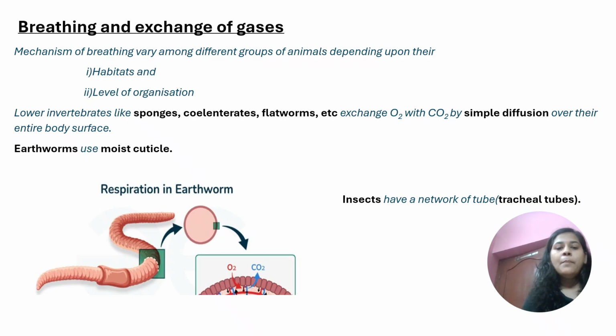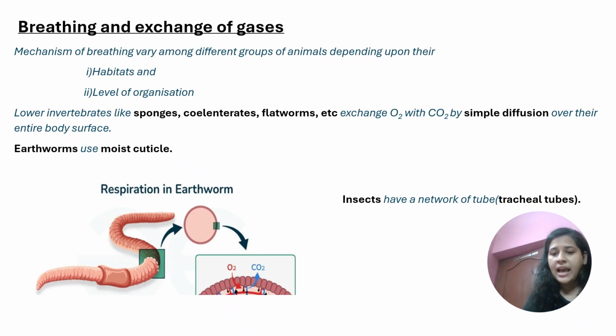Here, the mechanism of breathing varies among different groups of animals depending upon their habitats and level of organization. As we know, there are vertebrates and invertebrates in this ecosystem. The mechanism by which they exchange gases for respiration differs in different kinds of organisms, and it mainly depends upon habitat and level of organization. There are a lot of other factors involved, but we are only focusing on the facts which are provided in NCERT.